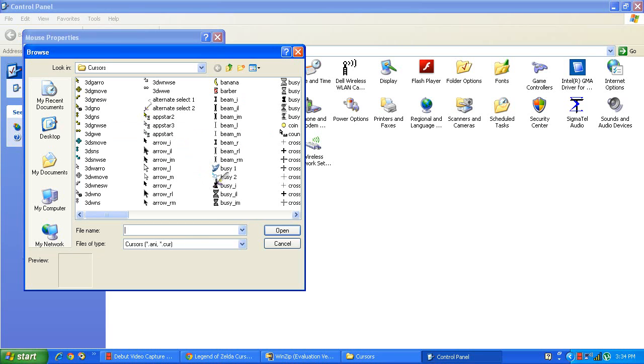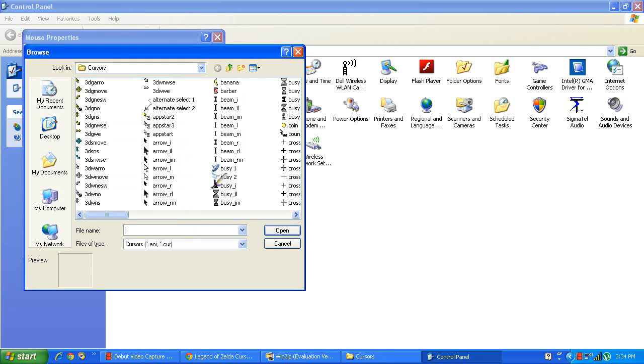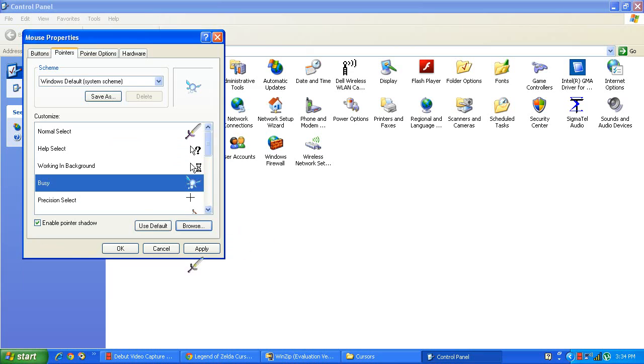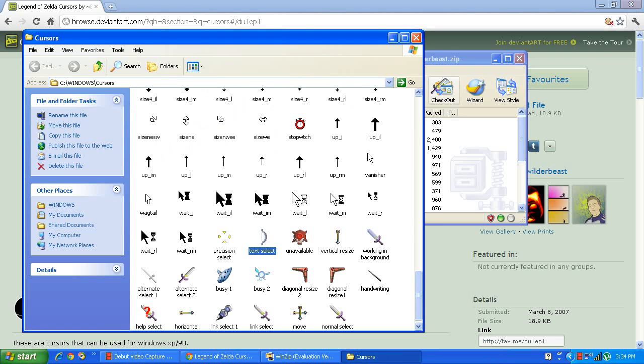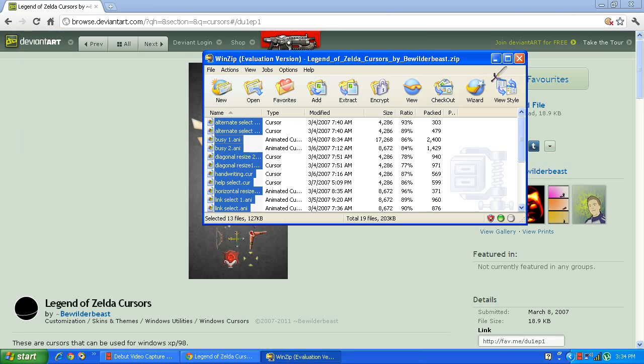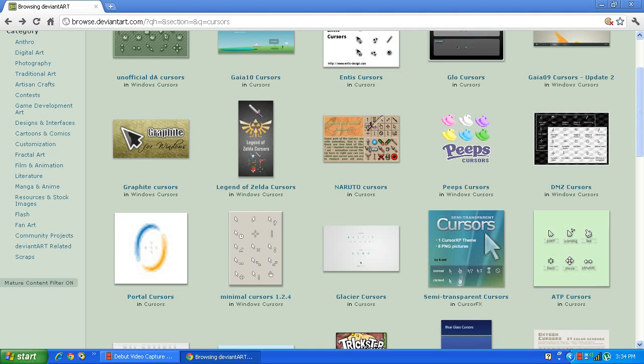And for that, I would pick busy thing. Or let me pick it for busy. Busy 2. Let me try it. Okay. Look, that is the way I want it, and you can select anything you wish. This is just a tutorial, remember. You can also download any other files in these.